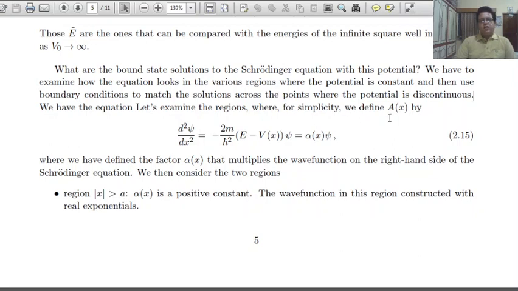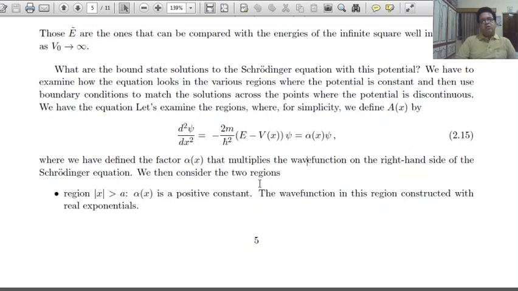Now, for simplicity, we define d2 psi upon dx2 equal to minus 2m upon h bar square, E minus V of x, psi, equal to alpha of x times psi, where we have defined the factor alpha of x that multiplies the wave function on the right hand side of the Schrodinger equation.